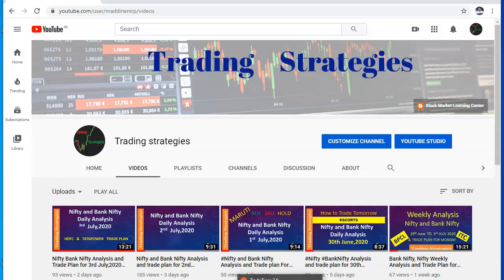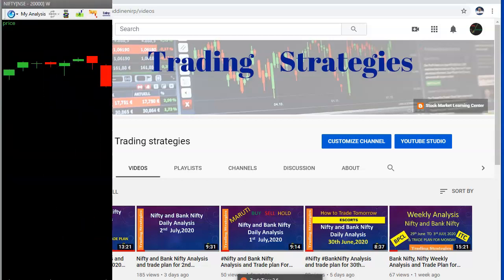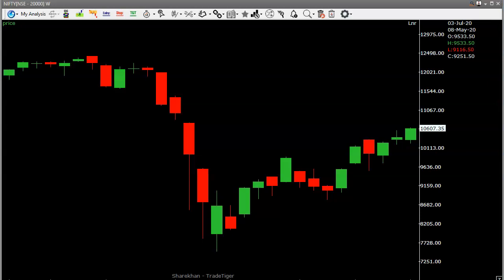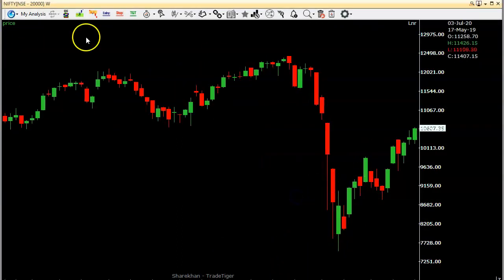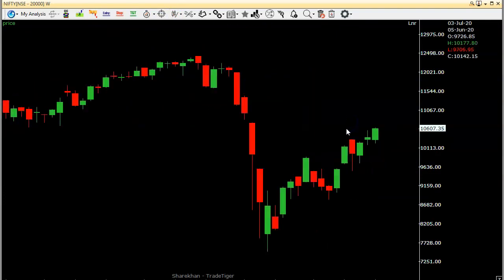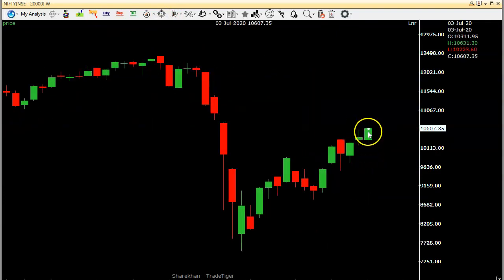Straight away we'll go to the technical chart of Nifty. This is the technical chart of Nifty. This is the weekly chart. See, the current week closed on Friday. If you see the weekly candle, the close is 10,607.